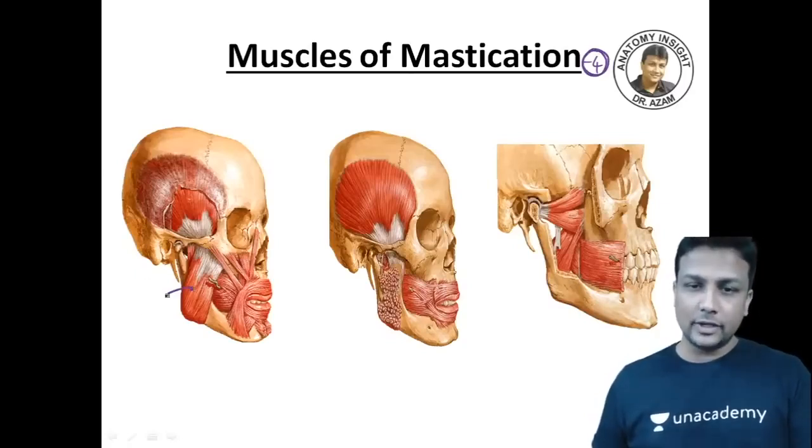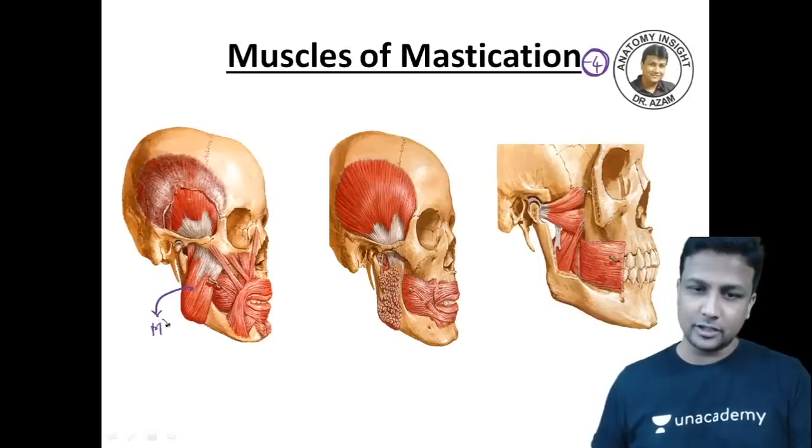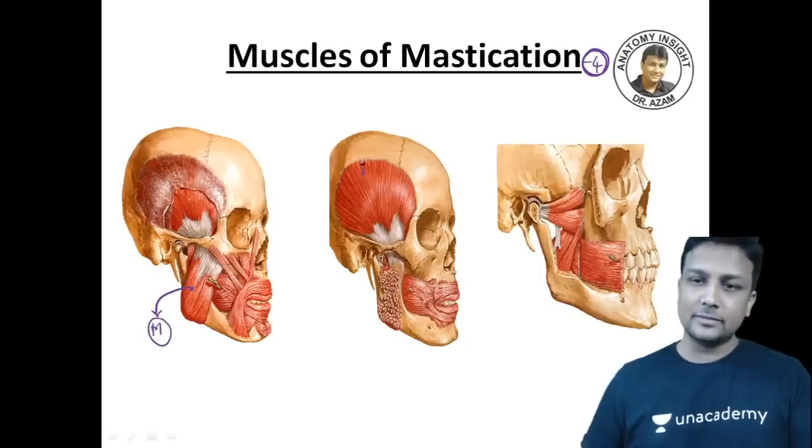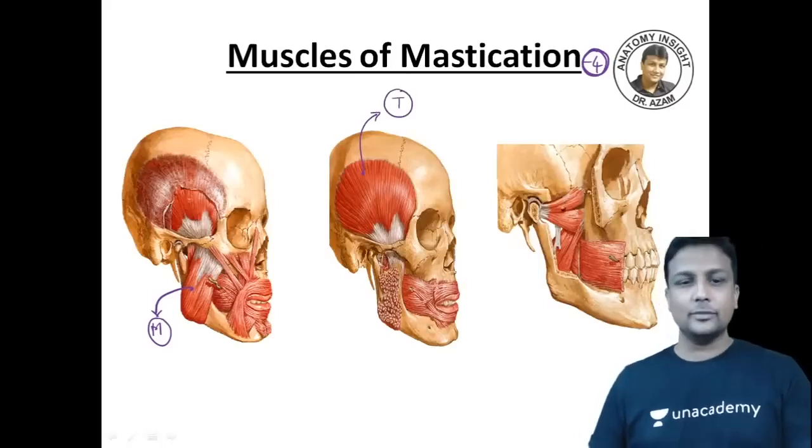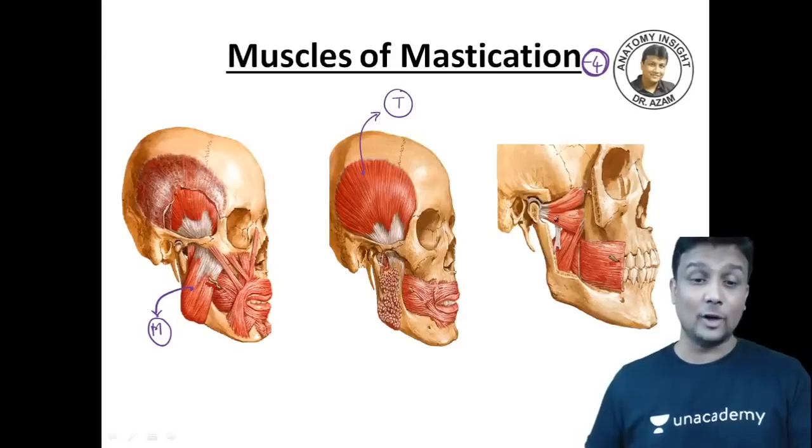In diagram number 1, you're able to see this muscle. Can you please tell me which is this one? That's your masseter. And what is the name of this muscle here right now, guys? This one will be temporalis. And in the last diagram, you're able to see the pterygoid muscle. There will be 2 pterygoids, lateral and medial.